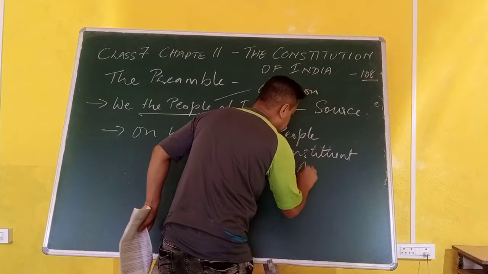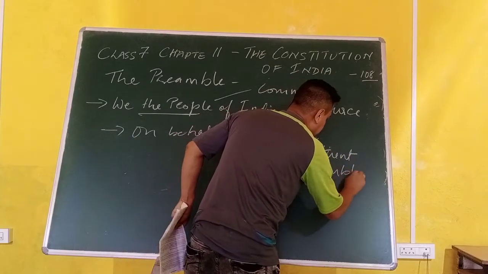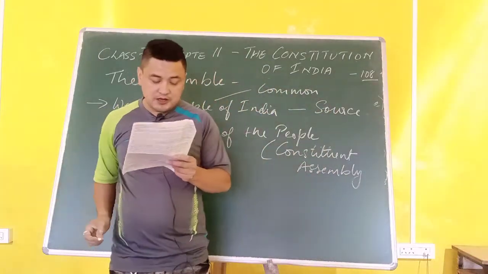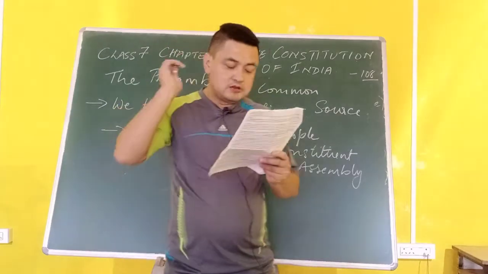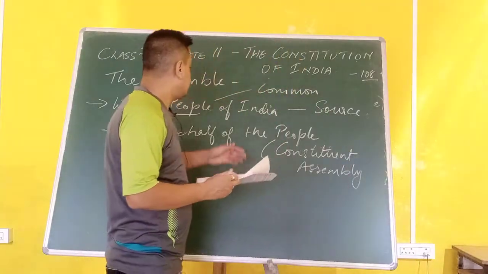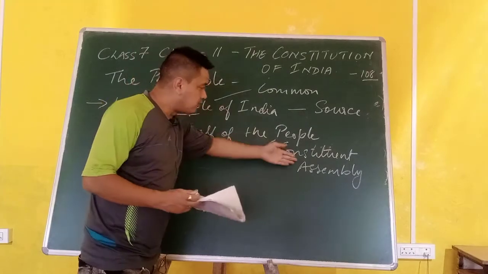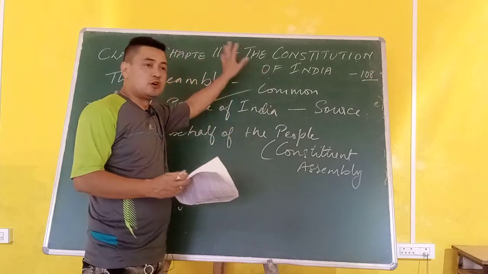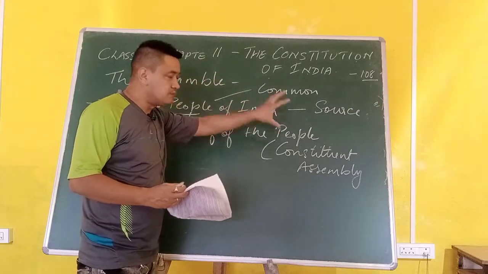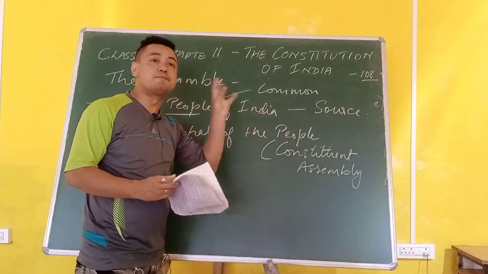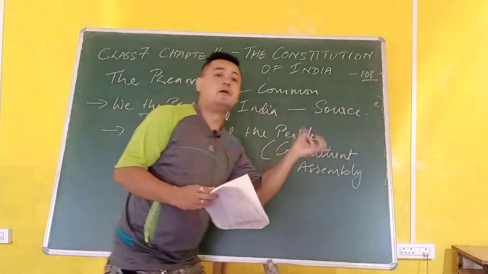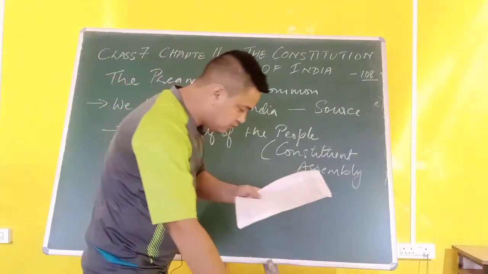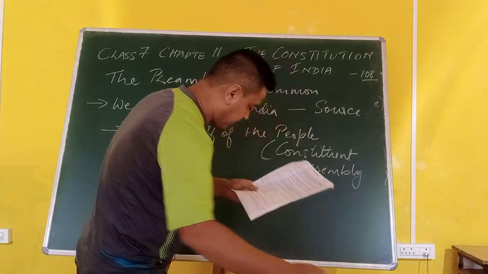The Constituent Assembly made the Constitution of India. So the source of the Indian Constitution is actually the people, because people are found in the Constituent Assembly also. All the people cannot make the Constitution of India, so there were certain members who made it and who represented the whole of India, the mini India. Remember that.